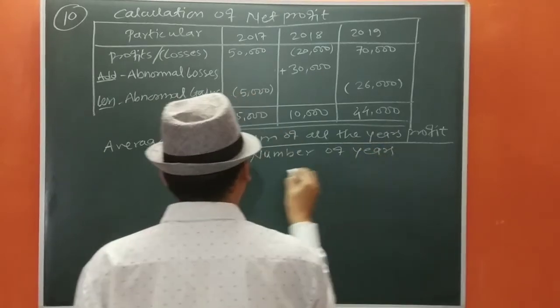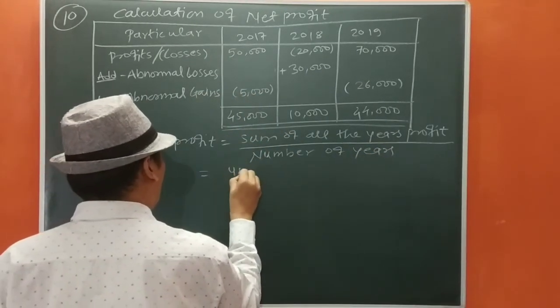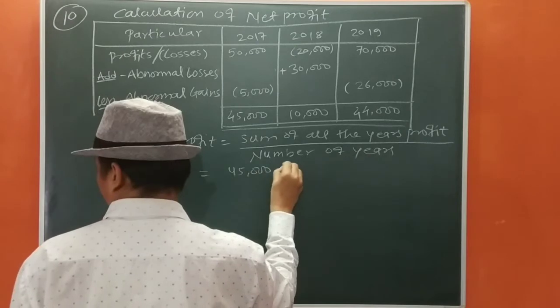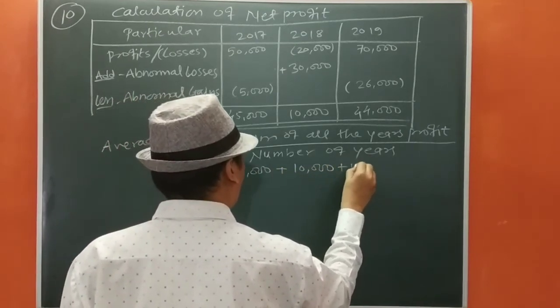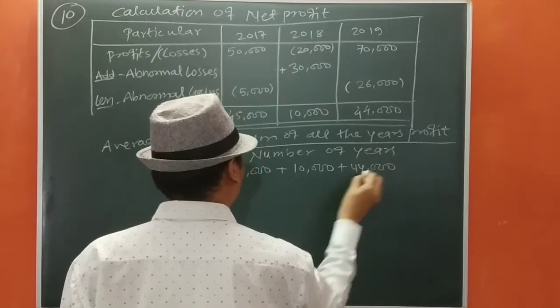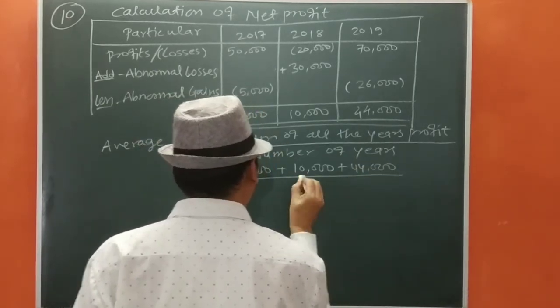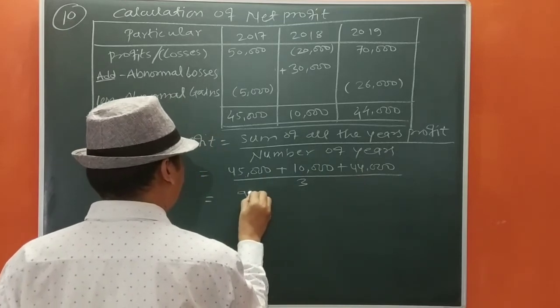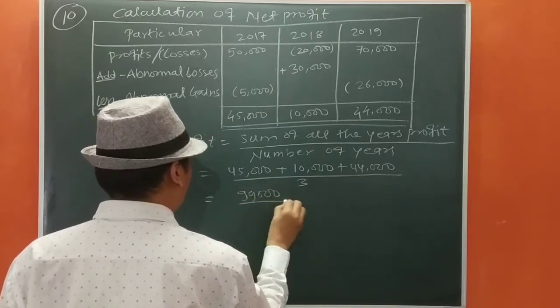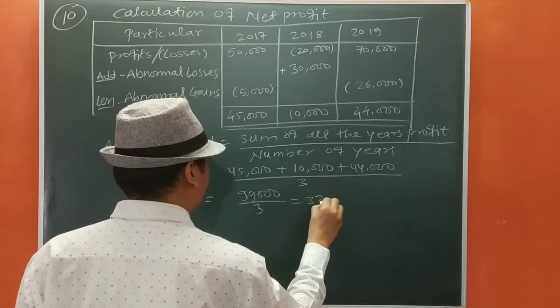So it is going to be 45,000 plus 10,000 plus 44,000 upon 3. So 45, 55, 99 upon 3 equals 33,000.